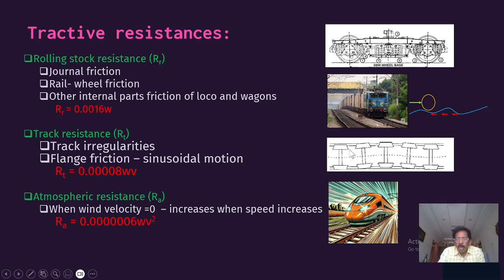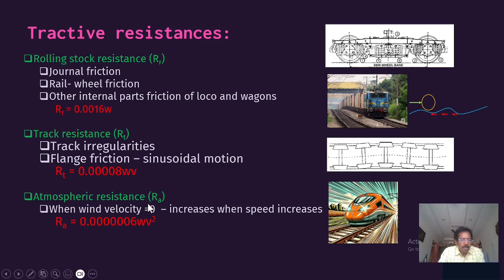So there will be some nosing effect, because some friction will be there. Considering all those things, the resistance due to track has been calculated as 0.0008 W into V. So it depends on the load and also the speed. This is another resistance we are supposed to consider.